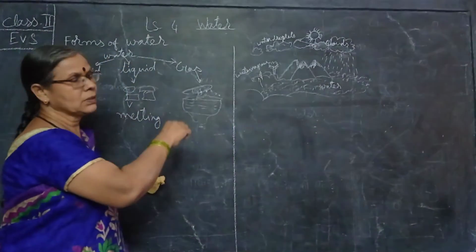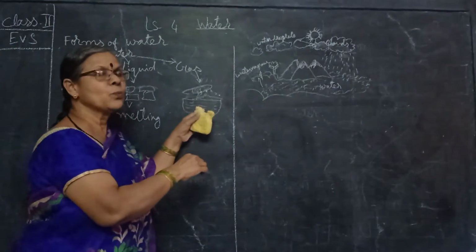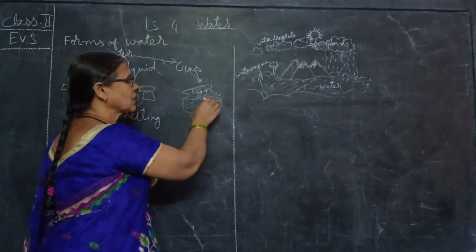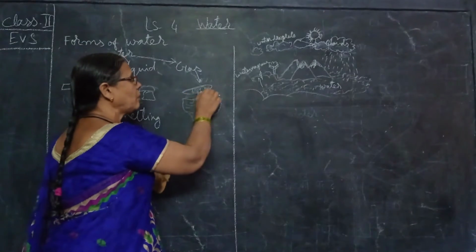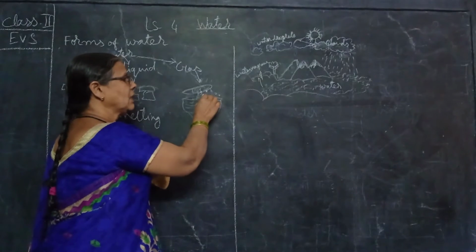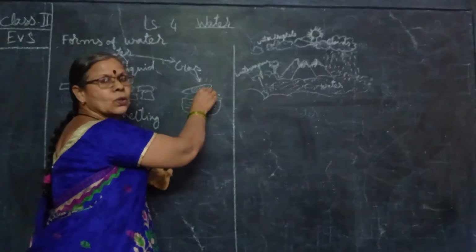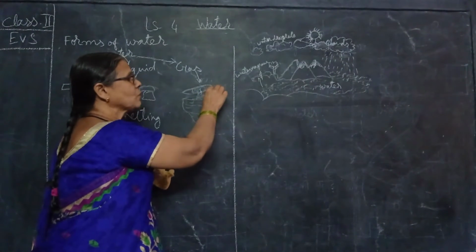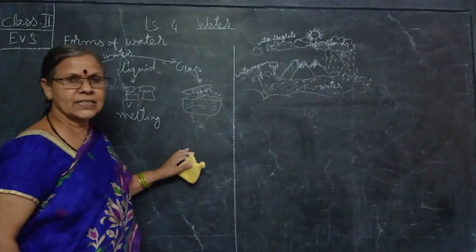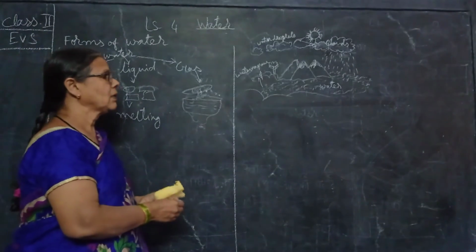Have you understood? Water is in the form of gas. How? When you boil it, you can see the smoking. The steam is coming out, and when you hold a cool plate on it, this water vapor comes in contact. When it touches the cool plate, it changes back to water, and again these drops of water are falling down. So this is called condensation. Condensation. Over.